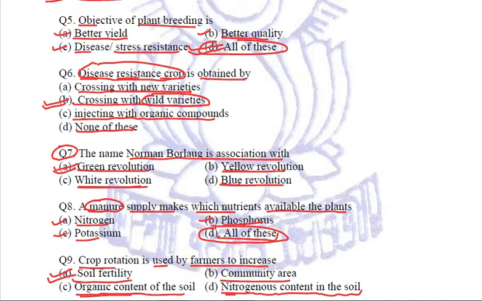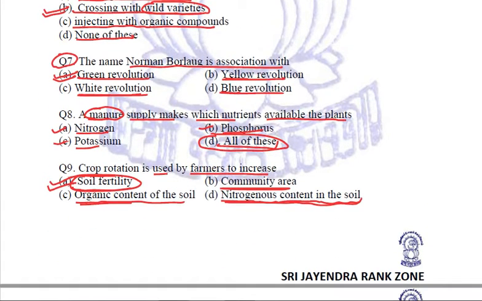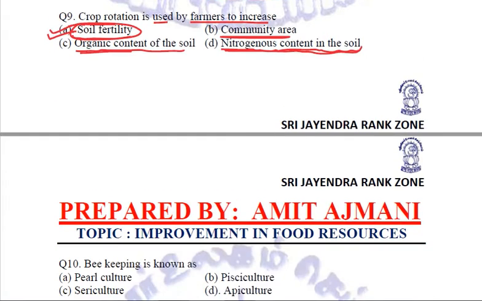For increasing nitrogenous content, he'll be adding either the fertilizers or he'll be just growing the leguminous plants. And community area can't be done with the help of crop rotation. So it is A, the soil fertility, which will be increased if a farmer is practicing crop rotation.